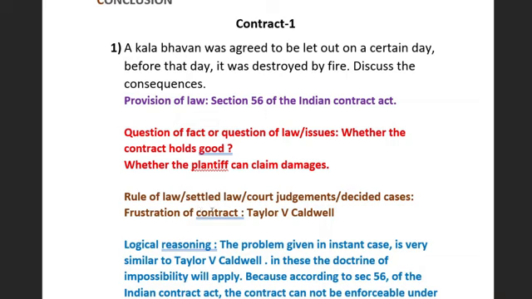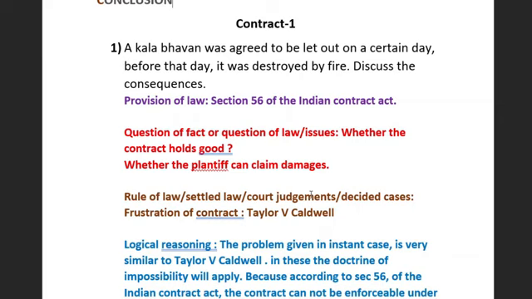Next one is rule of law, settled law or court judgments. So here, which is the rule of law, which is the settled law? The settled law is under frustration of contract. Here Taylor versus Caldwell, here also the same thing has been discussed in this case law. The same concepts we can see under the case law of Taylor versus Caldwell. Here we have to see these things and discuss.